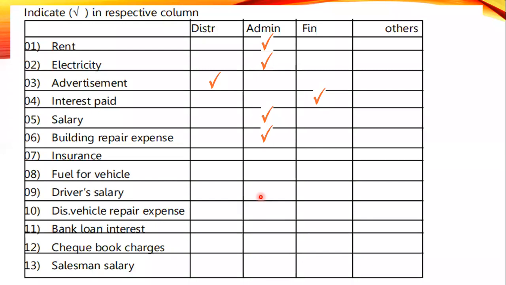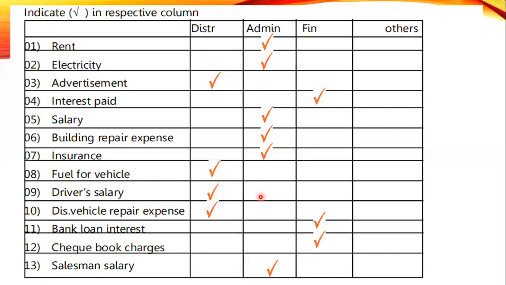Insurance, administration. That is correct, huh? Insuring the building. Fuel for vehicle, distribution. Driver salary, distribution. Vehicle repair expense, distribution. Bank loan interest, finance expense. Checkbook charges, finance expense. Salesman salary, administration expense.